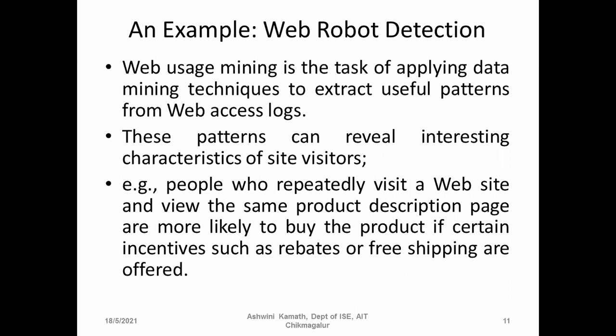So if some people are viewing the same product many times, they are checking whether it has free shipping or whether the cost is getting reduced, then they'll buy that. So this is a pattern which we can get from web mining.